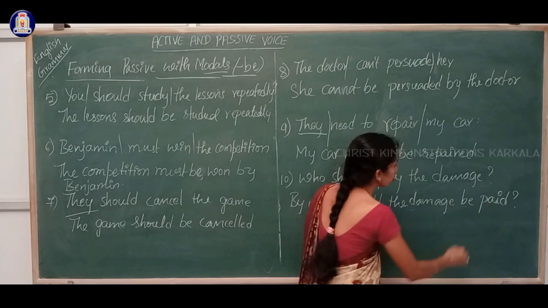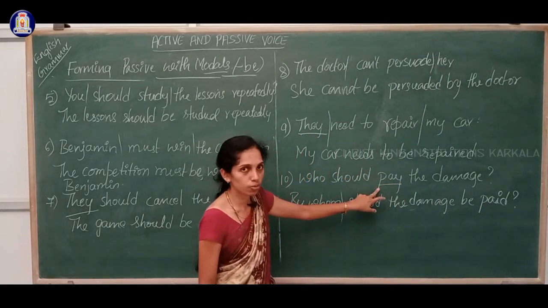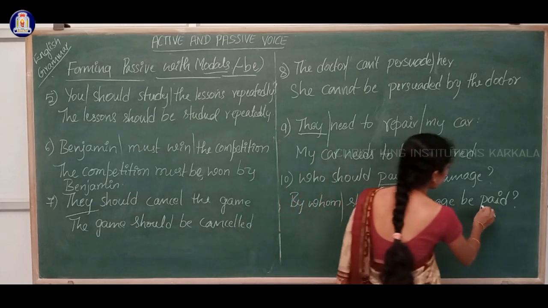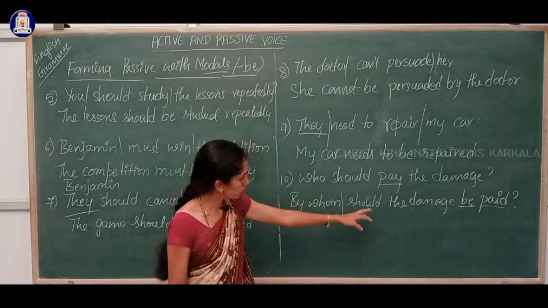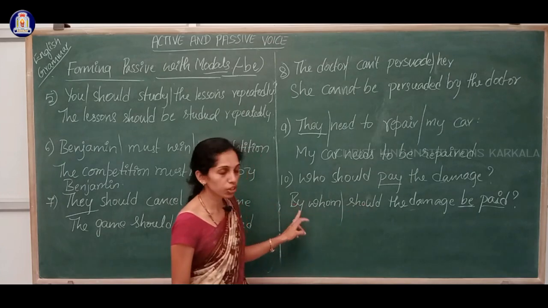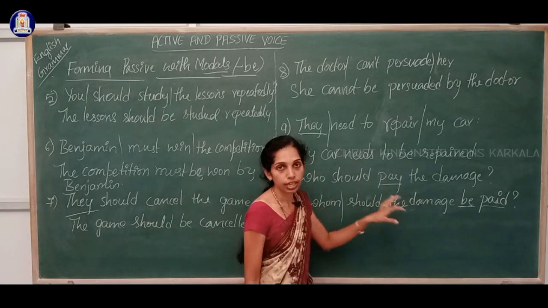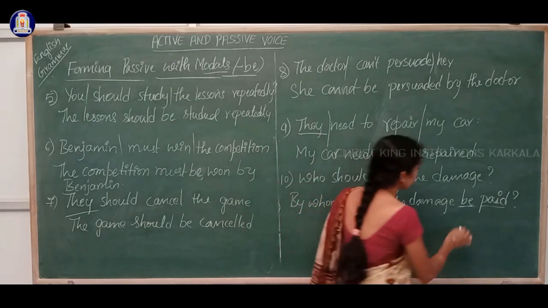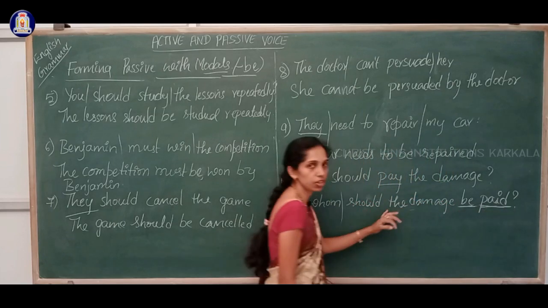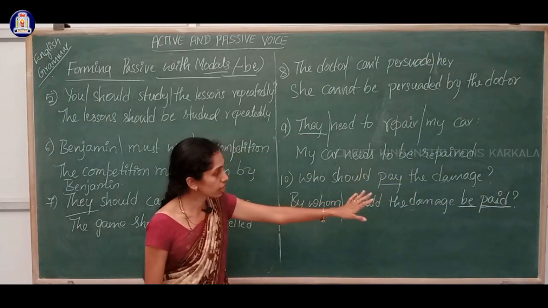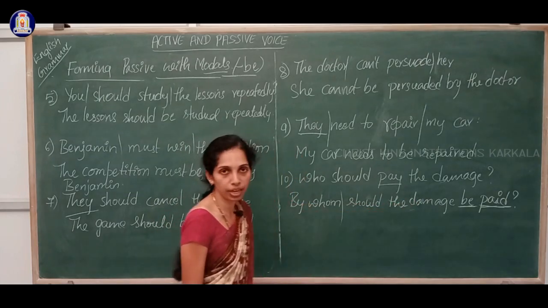Why? Because here pay is the main verb, right? So the main verb is at the end, so we have to place be along with the main verb, not here. It will be wrong if you write by whom should be the damage paid. Always this be must be placed with this main verb. So we are placing it after the damage. Should the damage be paid.